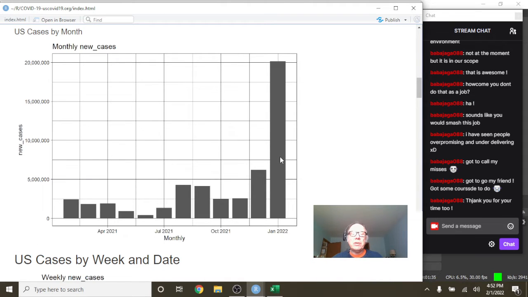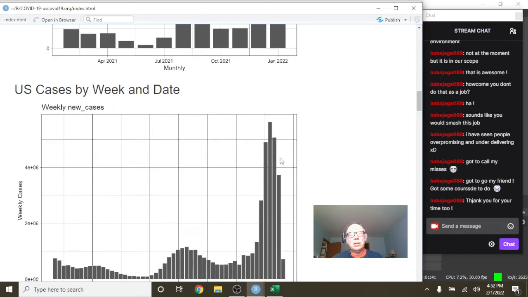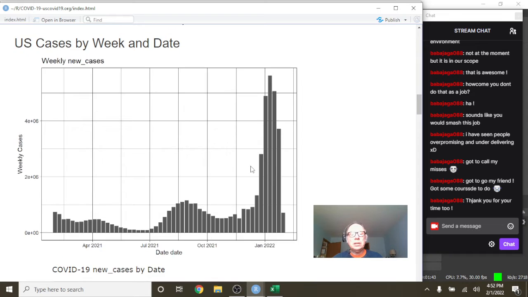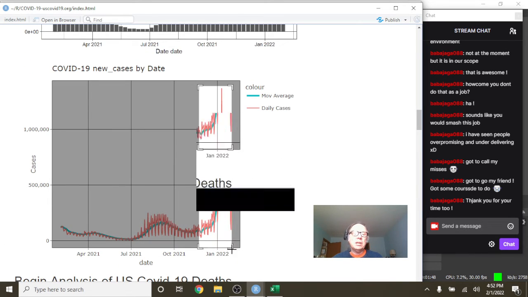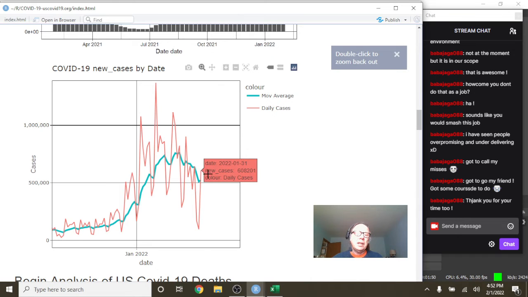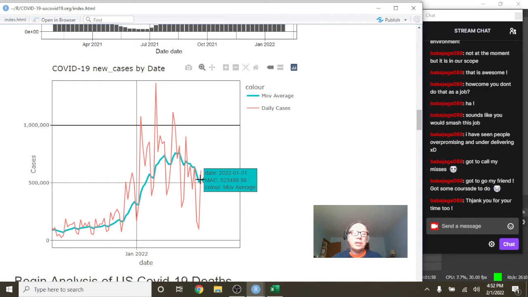And again, you can see January 22 was the most number of cases for any single month in the previous 12 months. Weekly cases as expected. What about daily cases? We can see daily cases are bouncing around. On January 31st, we had 608,201 cases, with an average of 523,498.9 cases per day.